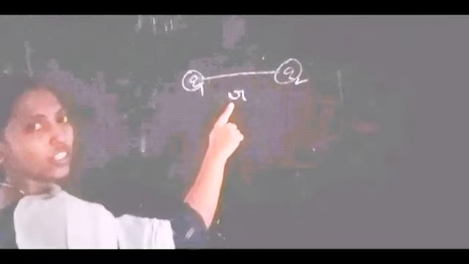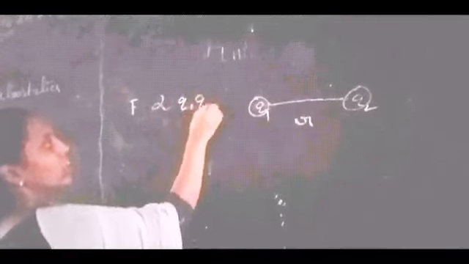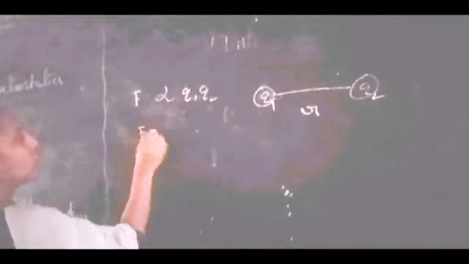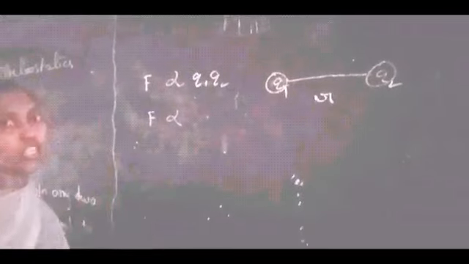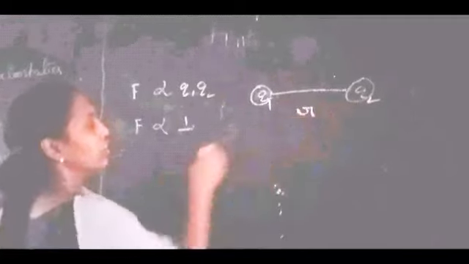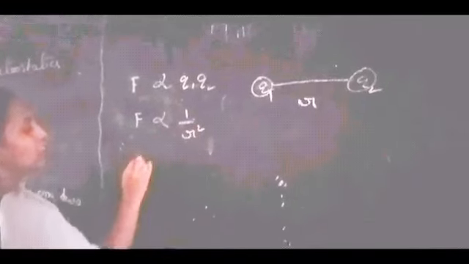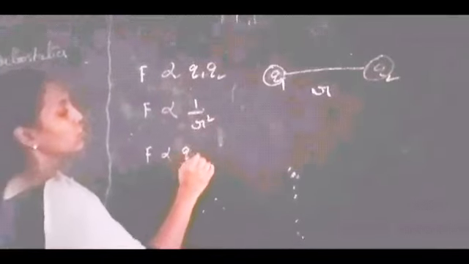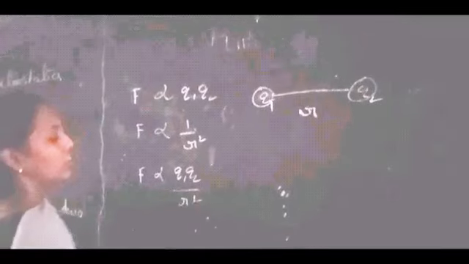If there are two charges, let them be Q1 and Q2, separated by a distance r. According to Coulomb's law, the force of attraction or repulsion is directly proportional to the product of these two charges Q1 and Q2. And the force of attraction or repulsion is inversely proportional to the square of the distance between them. By combining these two, we get Q1 Q2 by r square.